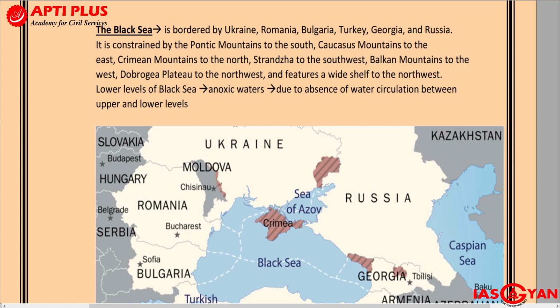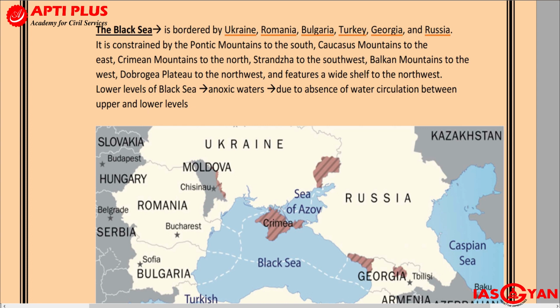Now you can find that there are some disputed areas, for example Crimea. These are the disputed areas which are there. So please remember them in a clockwise or anti-clockwise manner. When we are looking at the Black Sea, it is bordered by Ukraine, Romania, Bulgaria, Turkey, Georgia and Russia.